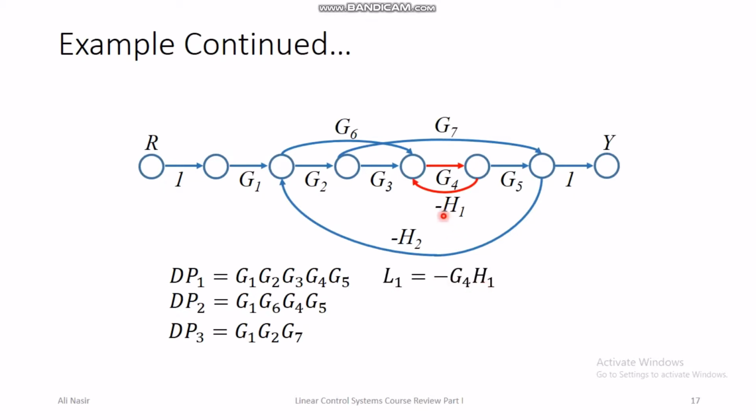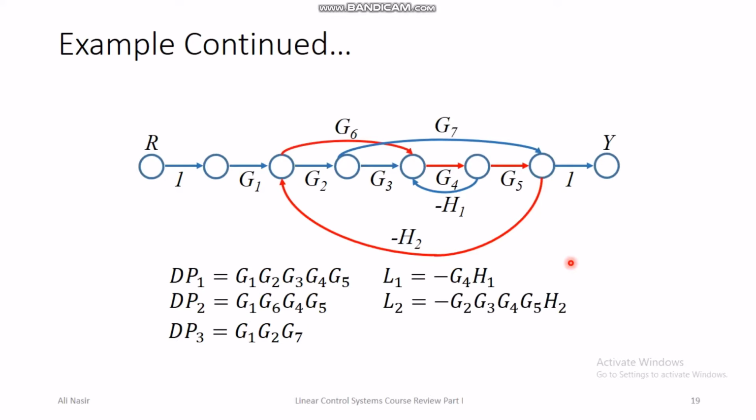So H1 is negative, so minus G4 H1 is the transfer function of this loop. Second loop is this one. So this is the second loop. The transfer function of this loop is G2, G3, G4, G5, H2 with negative sign. So this is the transfer function of the second loop.